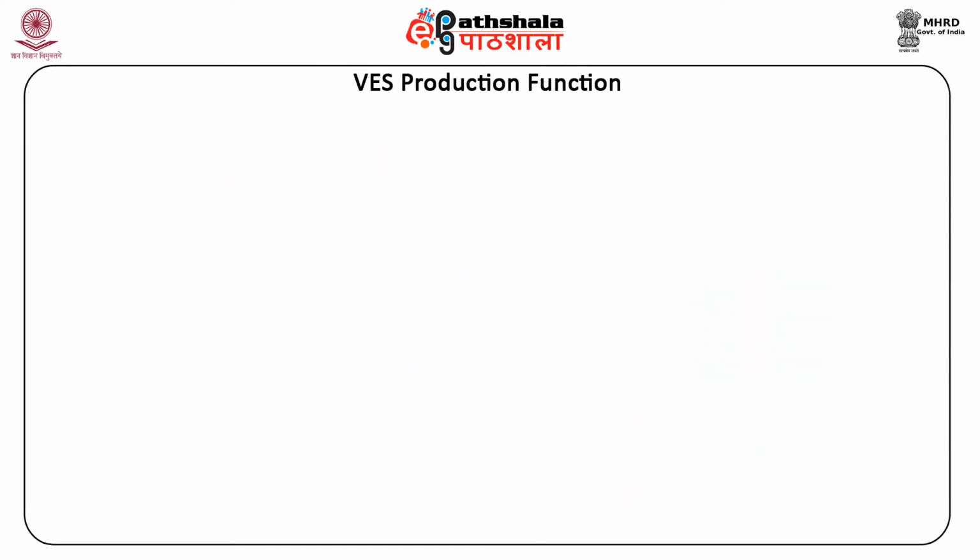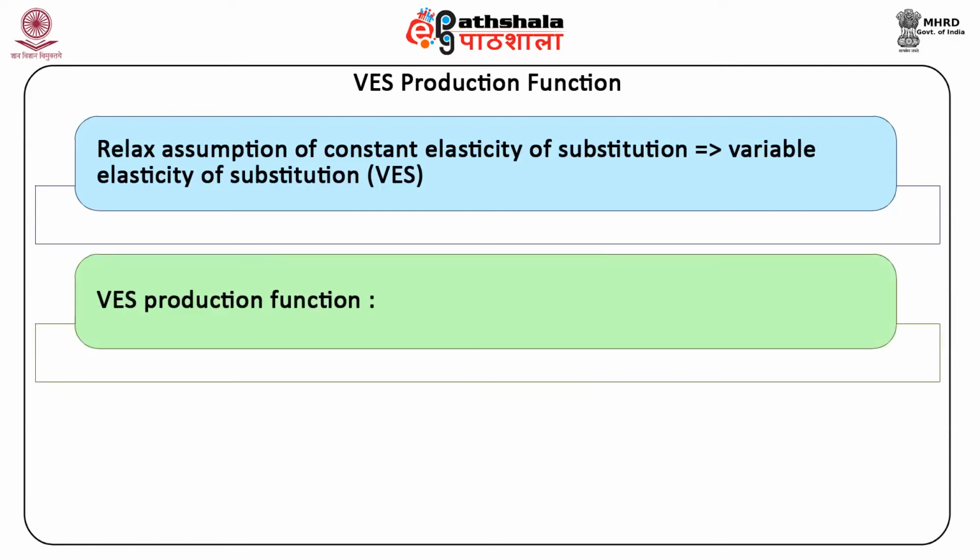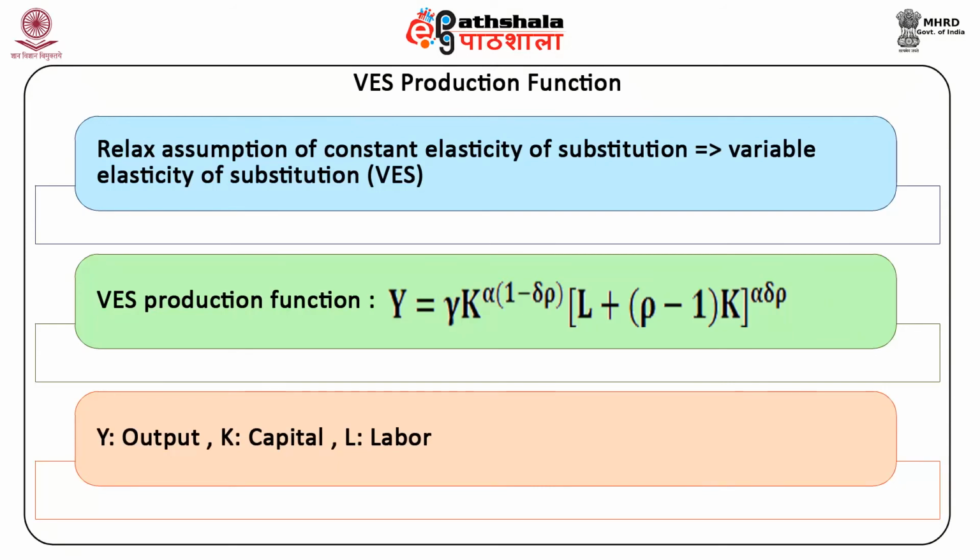Earlier we have discussed the CES production function. Once we relax the assumption of constant elasticity of substitution, we arrive at variable elasticity of substitution, VES. The VES production function can be expressed as Y is equal to gamma K raised to the power alpha into (1 minus delta rho) into (L plus ((rho minus 1) into K)) raised to the power alpha delta rho, where Y is equal to output, K is equal to capital, L is equal to labor.